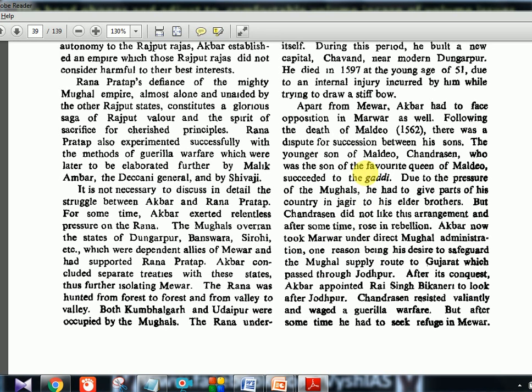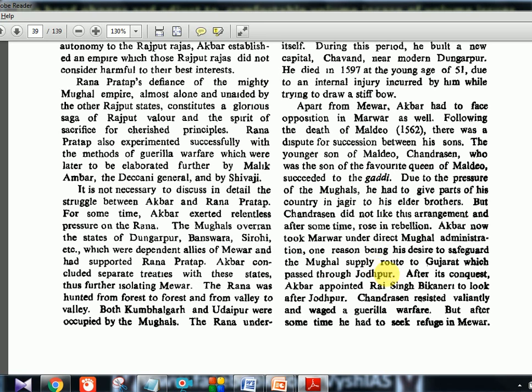So this king, who actually came into a matrimonial alliance with Akbar, after him, when his son came, an internal conflict happened, this younger son Chandrasen with the elder brothers. Now Akbar took Marwar under direct Mughal administration. One reason was his desire to safeguard the Mughal supply route to Gujarat, which passed through Jodhpur. So that place was strategically important for him, because it was on the supply route to Gujarat.